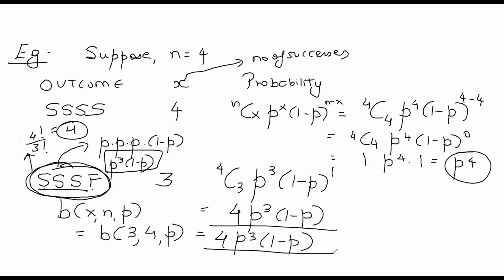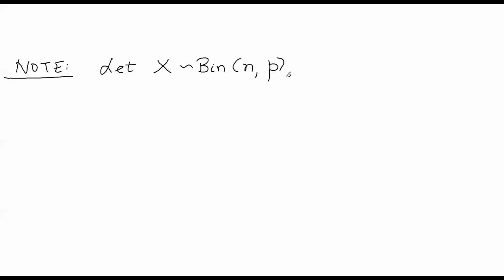Okay, then the last thing in this meeting, and then we stop. Let X follow a binomial distribution with parameters n and p.